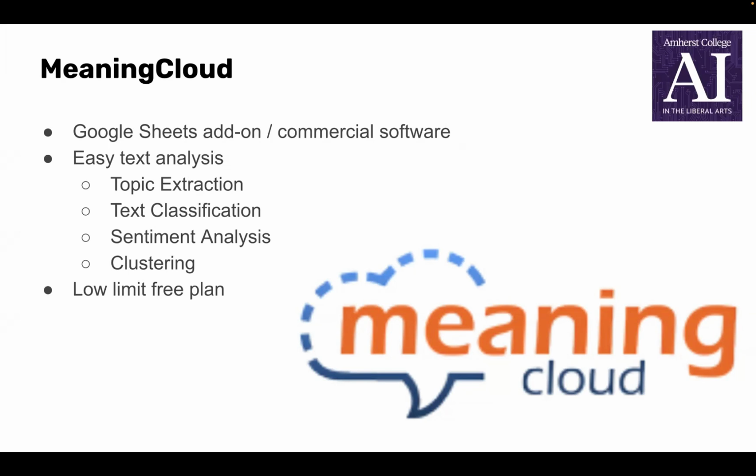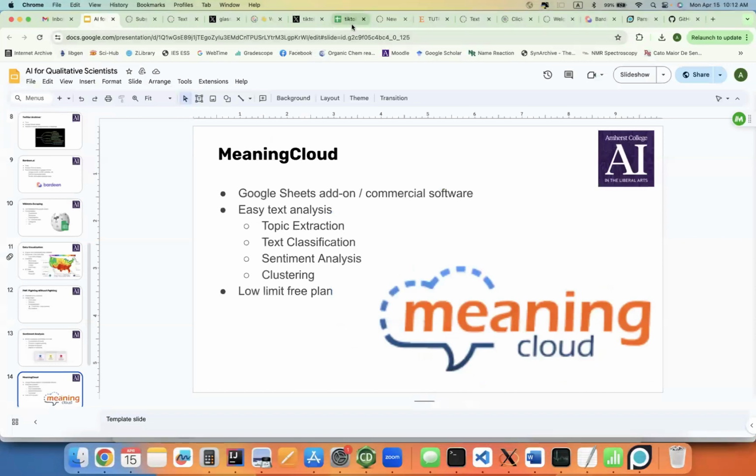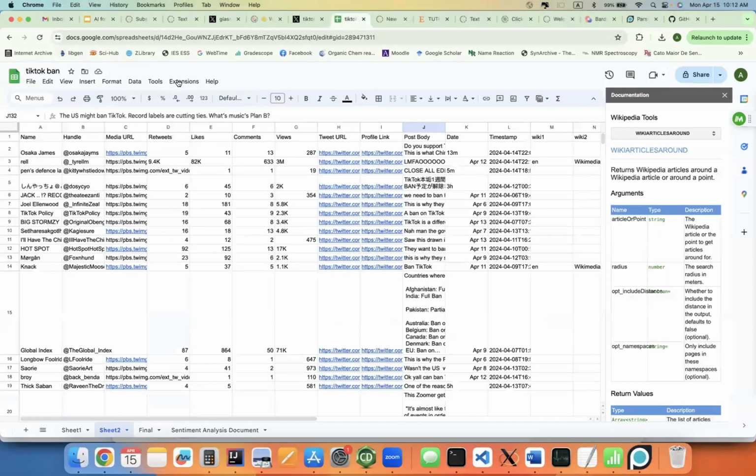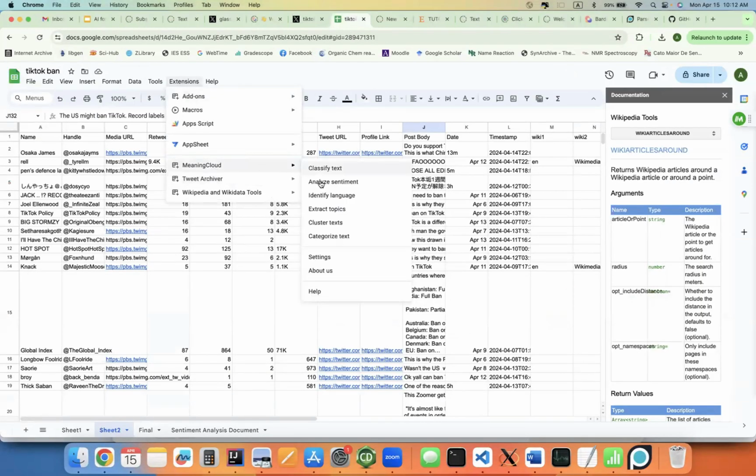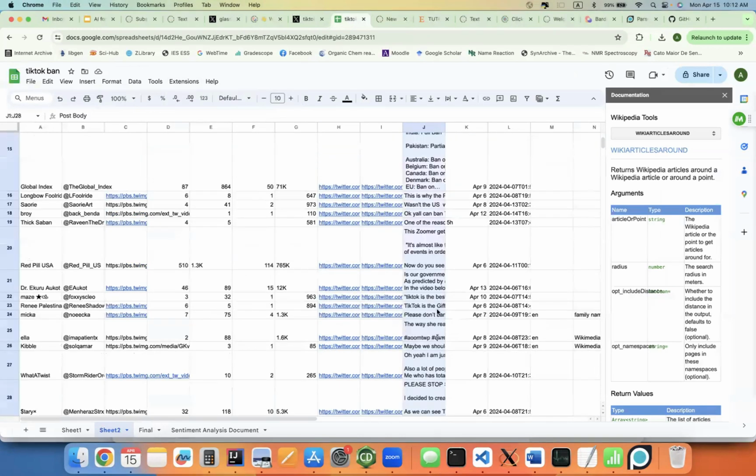So if you want to do a lot of it, I would suggest either learning to code and using an R or Python package. You could ask the school to help you buy the premium plan, or you could find some other tool. We're going to use sentiment analysis here. Basically, you go to extensions, Meaning Cloud, analyze sentiment, and then you select all of this to analyze.